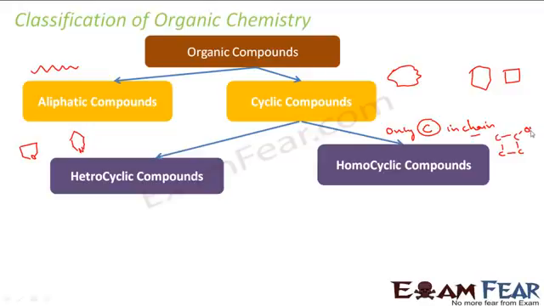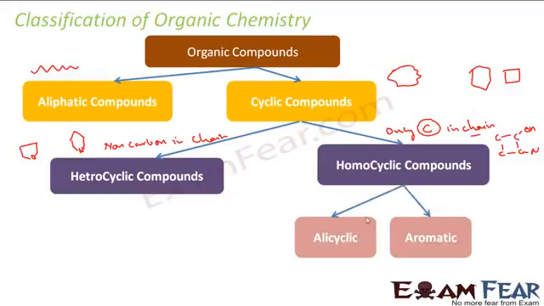For example, here it can have OH also. Here it can have nitrogen also. But in the ring it will have only carbon, and heterocyclic can have a non-carbon atom in the ring. Example, here in the ring we have oxygen, here we have nitrogen. So that is heterocyclic and homocyclic.